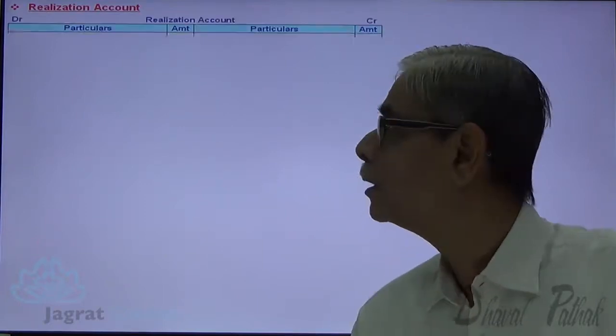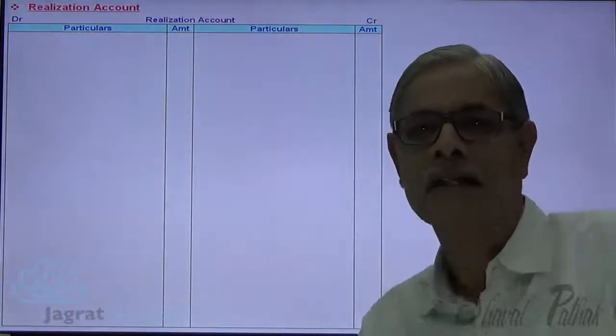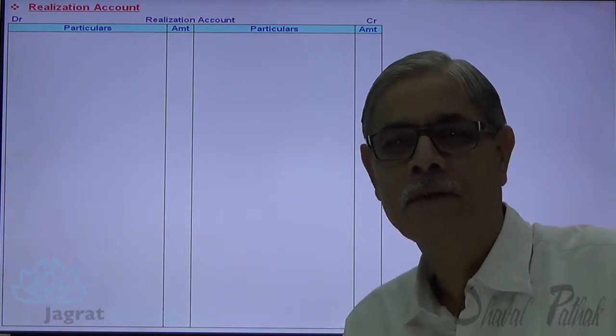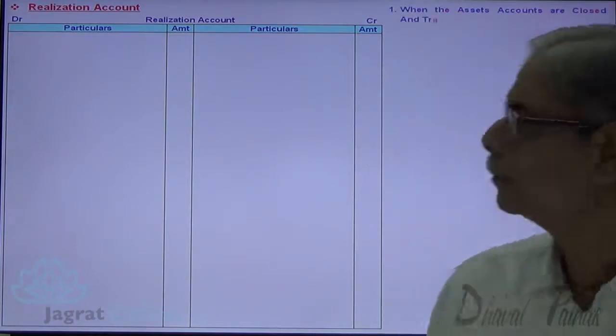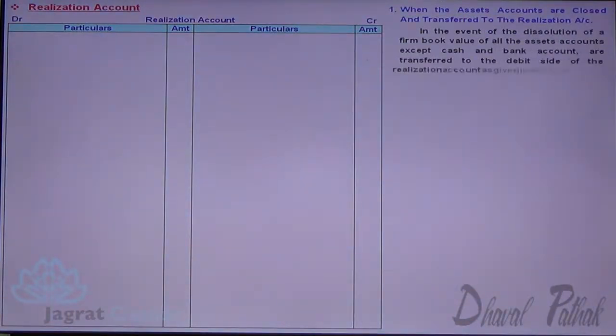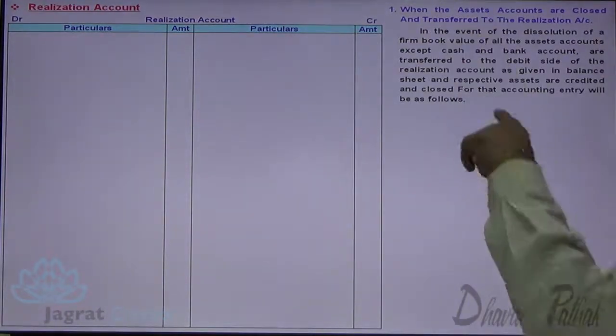Now observe how it's being done. This is my realization account, this is debit side, this is credit side. Now step 1 for preparing realization account. Observe on the screen.